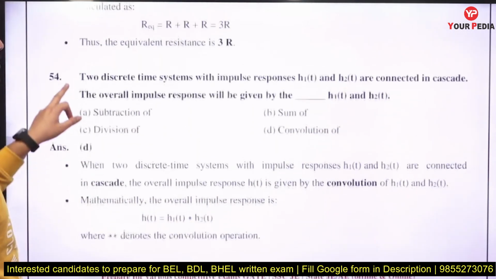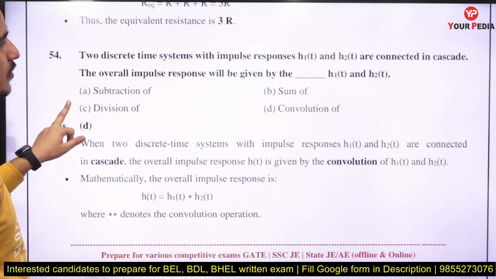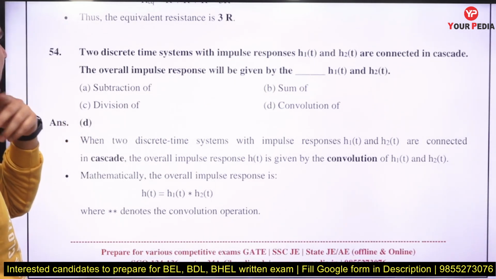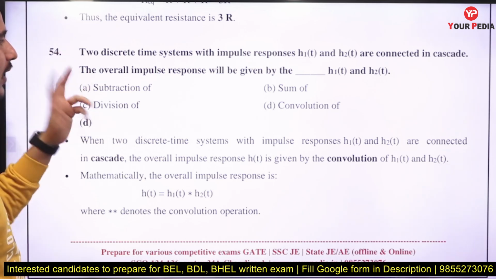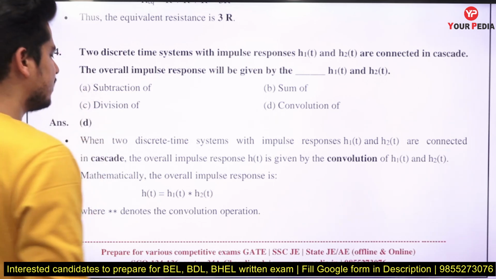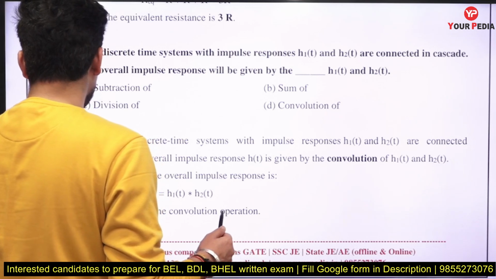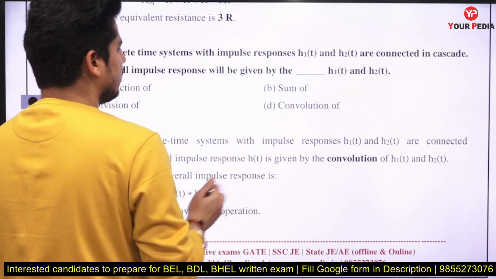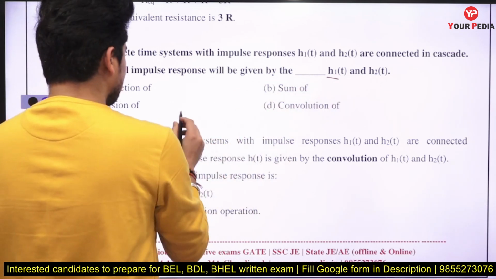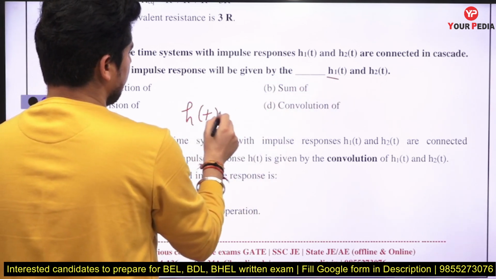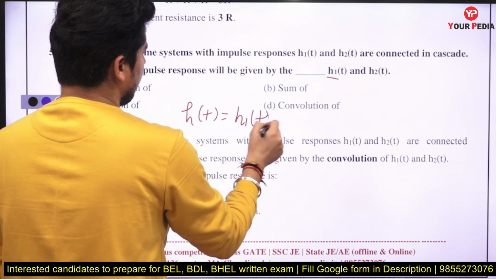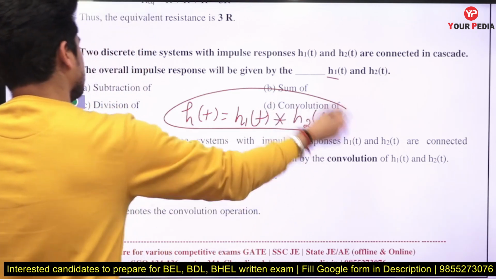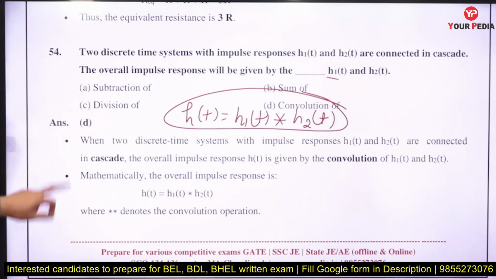Two discrete time systems with impulse responses h1(t) and h2(t) are connected in cascade. The overall impulse response, whenever you connect them in cascade, see, if I am talking about the transfer function, the transfer function or gain is the multiplication. If it is impulse response and they are connected in cascade, the overall impulse response is the convolution, not multiplication, convolution of these two individual impulse responses. That is, the answer is D here.